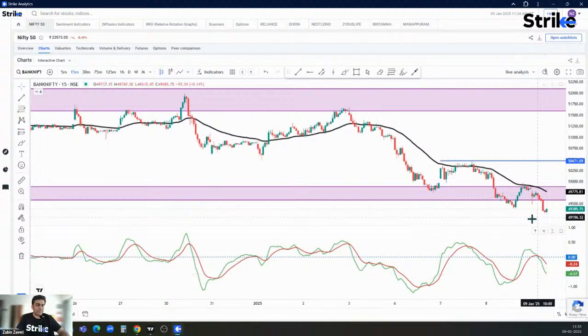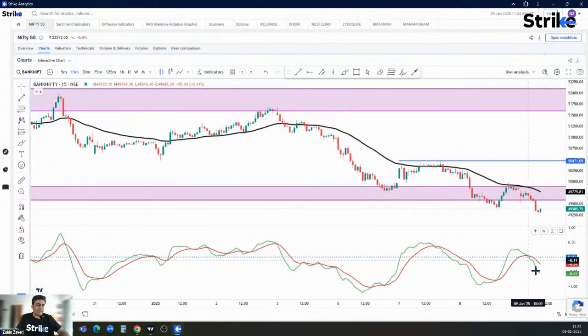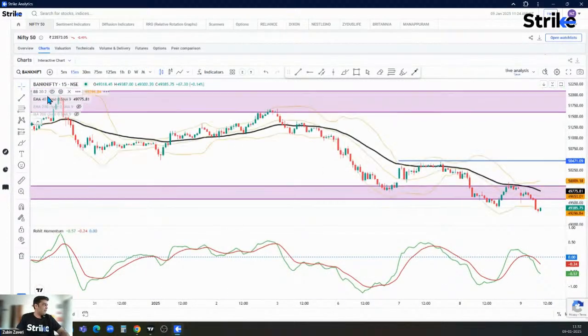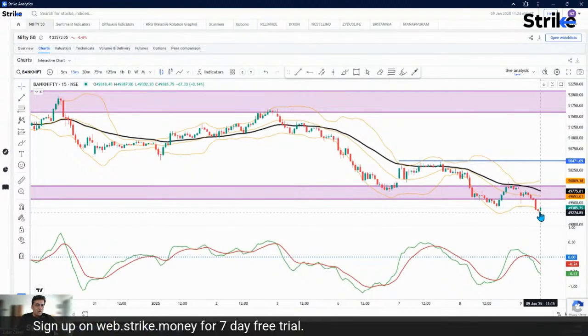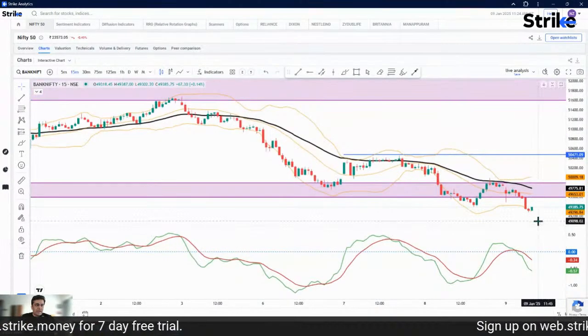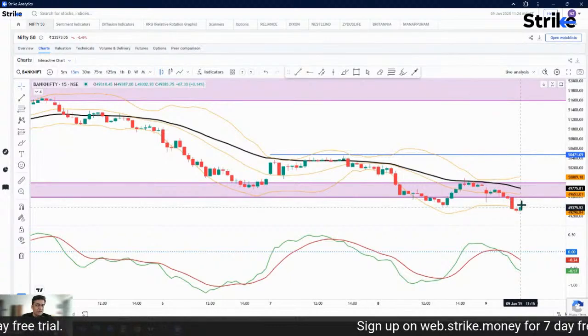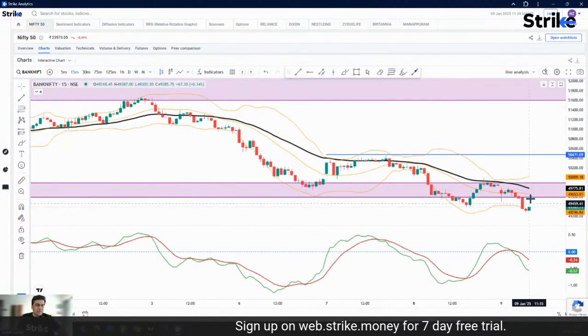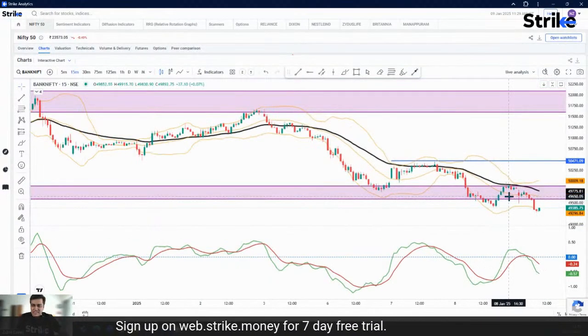Let's see what's happening over here. RMI has completed the cycle from giving a buy over here and coming back, so not much gains. We'll have to see. Probably it's kind of oversold on this 15-minute time frame chart, and you can also see the Bollinger Band, which I have hidden over here. So it's near the lower Bollinger Band, and this green candle is saying that it may show a bounce back. So nothing much in this expiry, my friends.